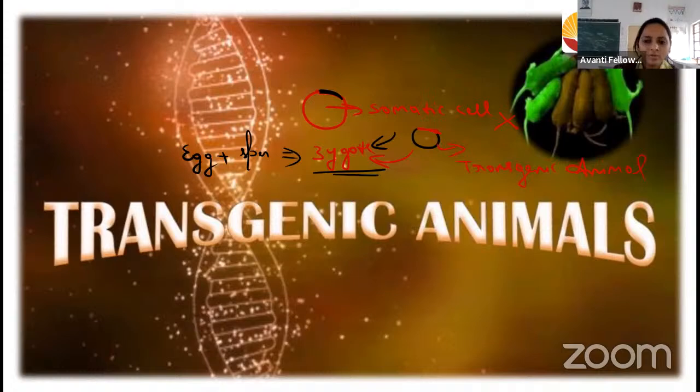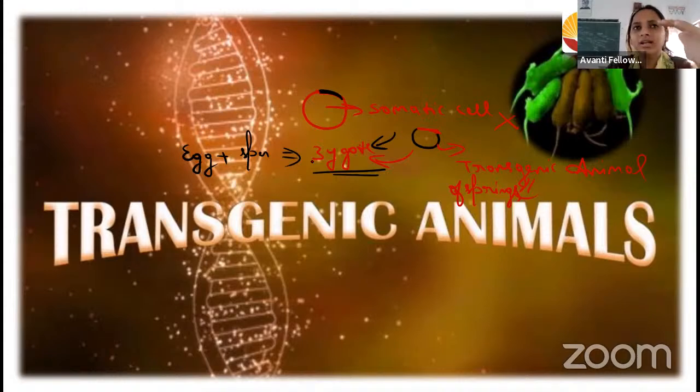So what is the speciality of inserting the gene into the zygote? Whenever offspring are produced by this transgenic animal, the gene which is inserted will go to the offspring also, to the children of the transgenic animals. That's why we insert into the zygote.